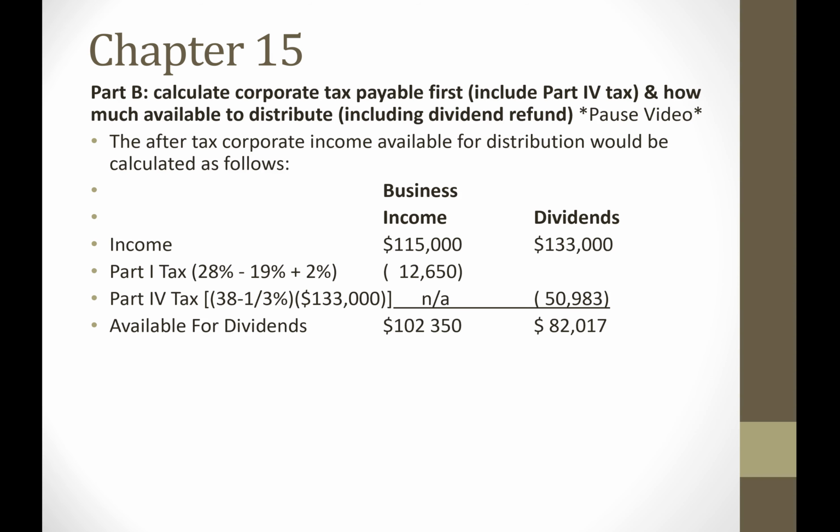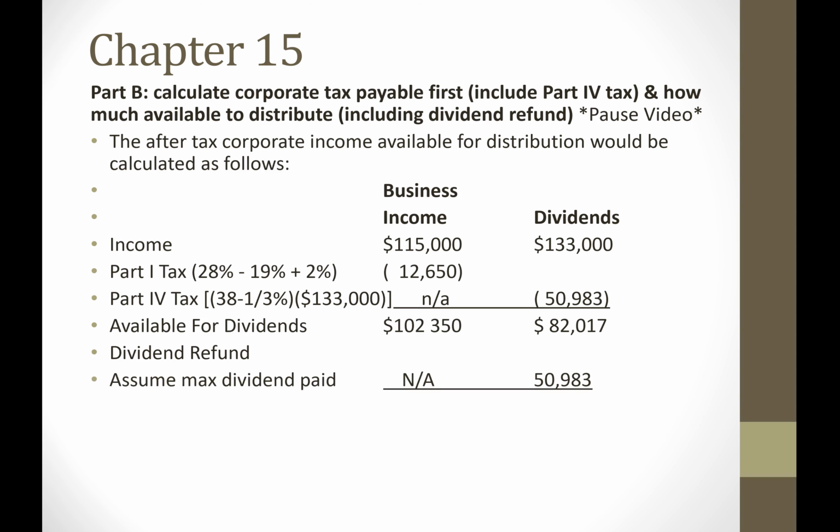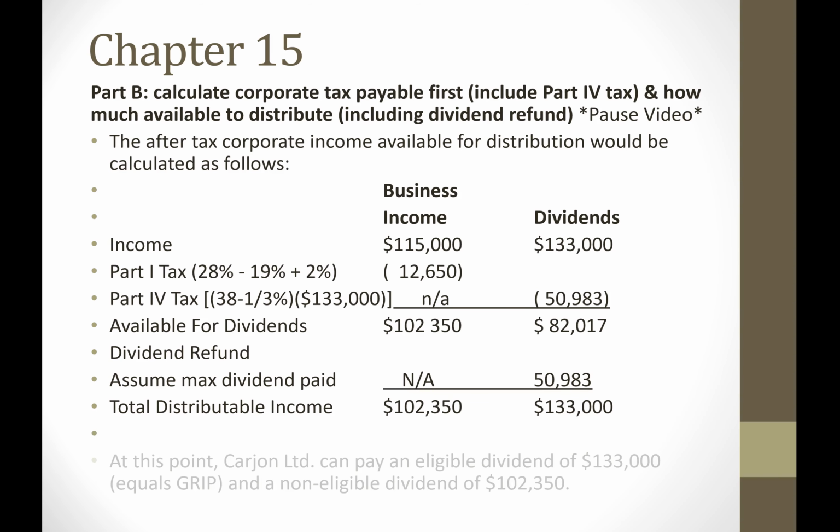So that Part 4 tax of $50,983, they're going to add that to their eligible RDTOH account, because remember, these are eligible dividends, and we're going to assume that they're going to get all of that back. So if they get all of that back as a dividend refund, that's going to increase the amount that they can distribute as a dividend. So the total amount available for distribution as a dividend would be $133,000 as an eligible dividend.